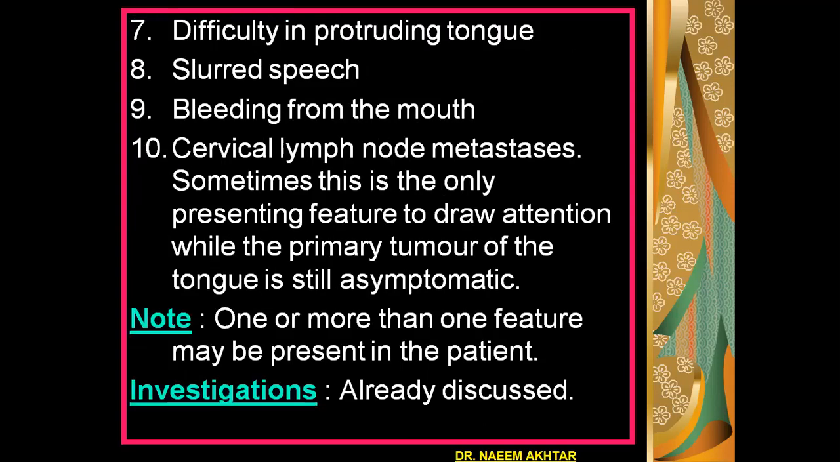Difficulty in protruding the tongue may be seen. Slurred speech may be seen in these patients. Bleeding from the mouth may sometimes occur from the ulcer. Cervical lymph node metastasis may sometimes be the only feature to draw attention while the primary tumor of the tongue is still asymptomatic. Sometimes the patient may have one or more of the features which have been discussed.